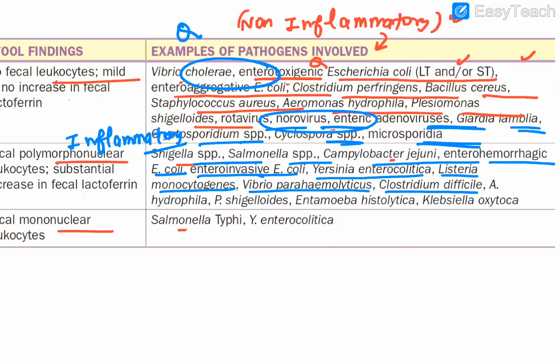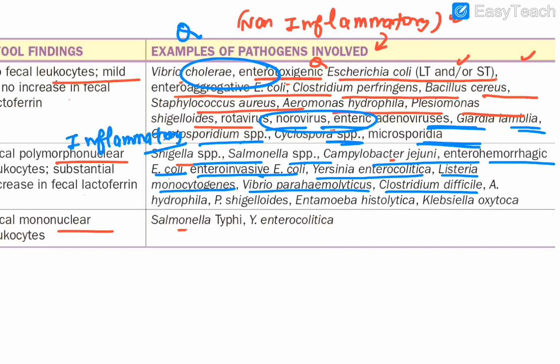Then you have this Hydrophila, that P. Shigelloides, this particular one. These are the less known fellows, but you just focus upon, basically the full name is Aeromonas hydrophila and Plesiomonas shigelloides. Okay, so don't go that deep. It's not for there. You just remember 3 at least. That is SSC. That is the Shigella, Salmonella, Campylobacter jejuni.